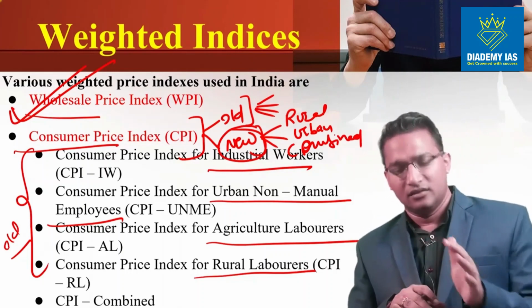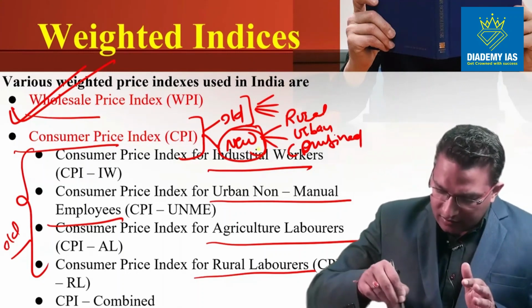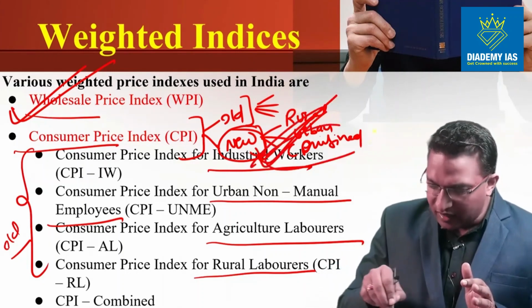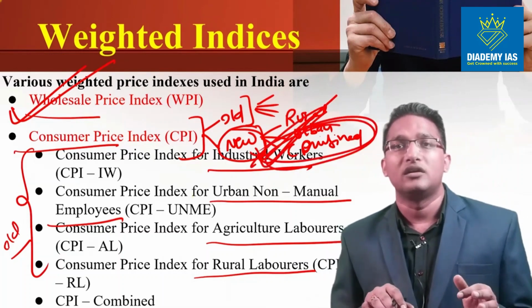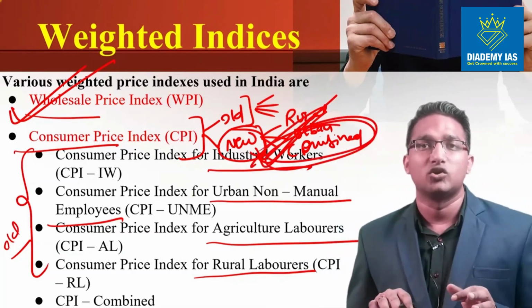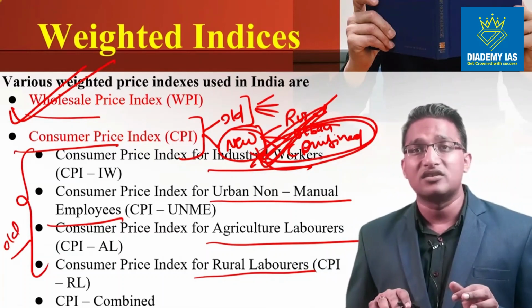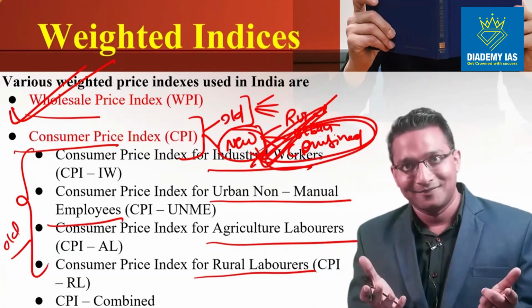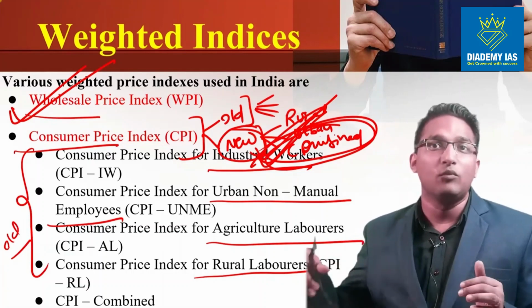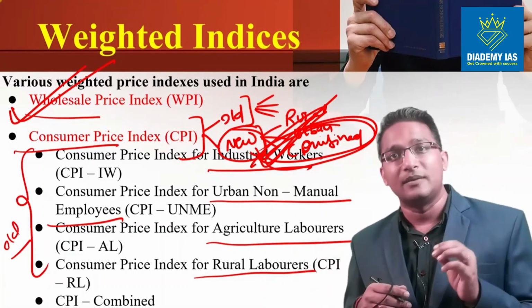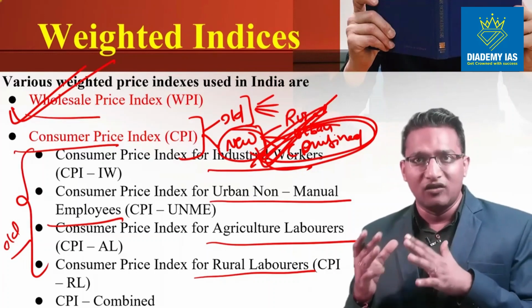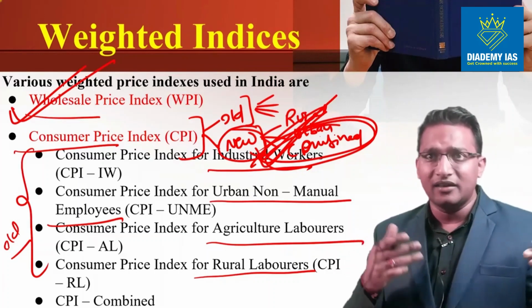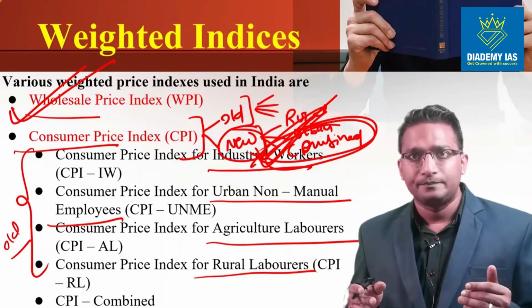After 2009, the new CPI indices, the combined CPI, also come in the newspaper and are tracked. So headline inflation now includes both WPI and CPI. In the newspapers you will find both WPI and CPI. We are calculating the total inflation based upon the wholesale level and the consumer level.